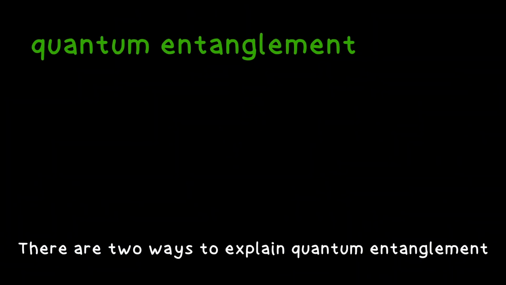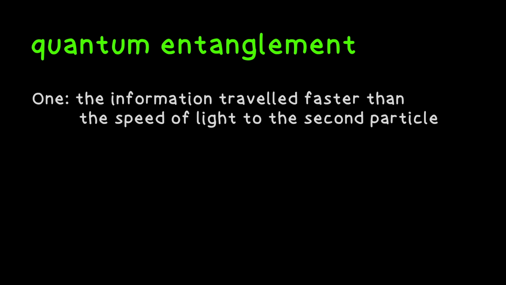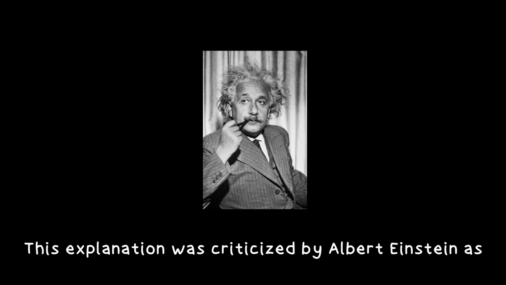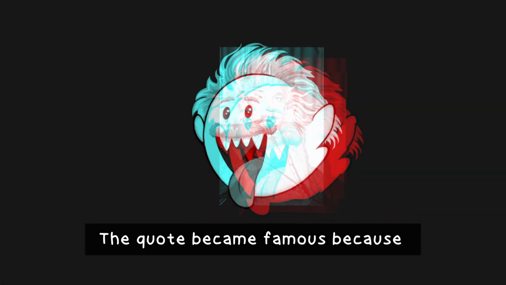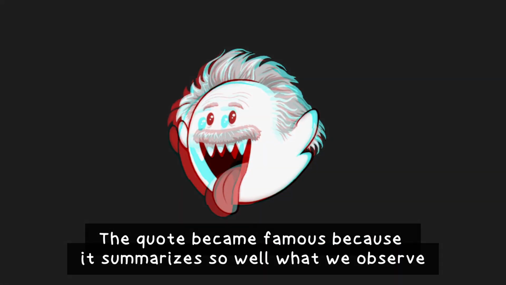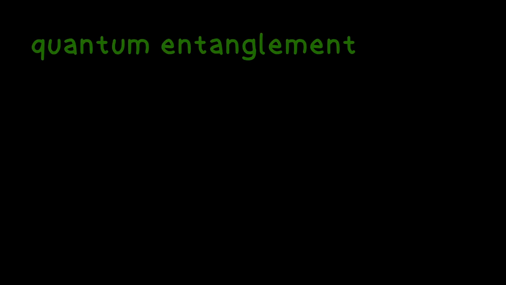There are two ways to explain the observation of quantum entanglement. The first explanation is that the information traveled faster than the speed of light to the second particle. This explanation was criticized by Albert Einstein as spooky action at a distance. The quote became famous because it summarizes so well what we observe. But let's consider also the second explanation of quantum entanglement.